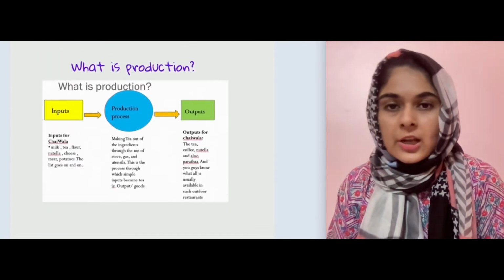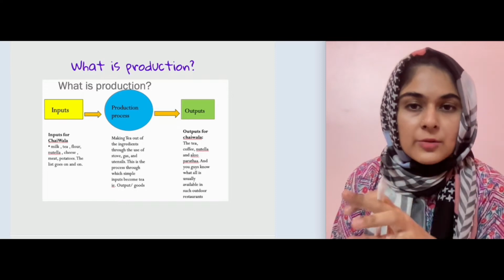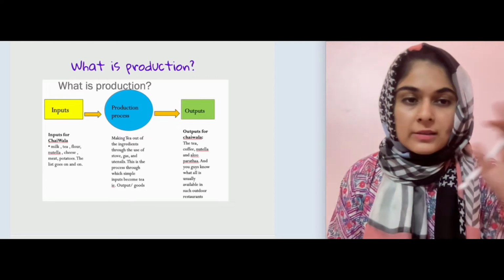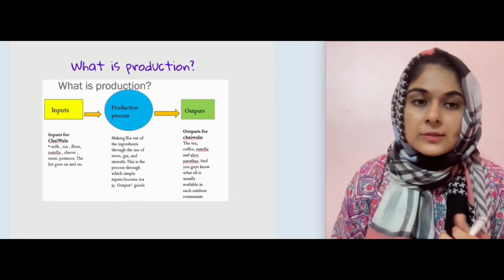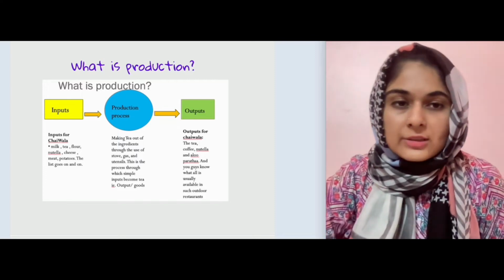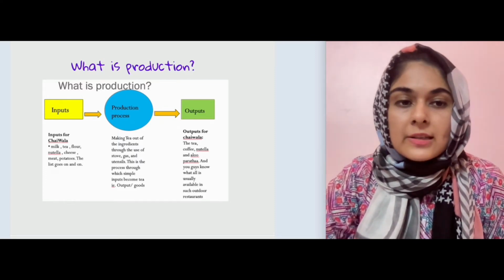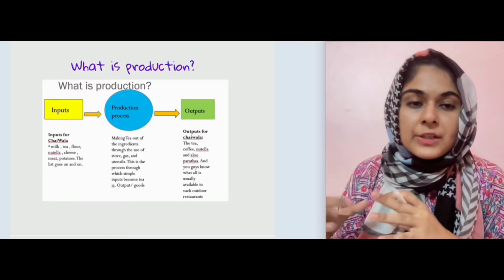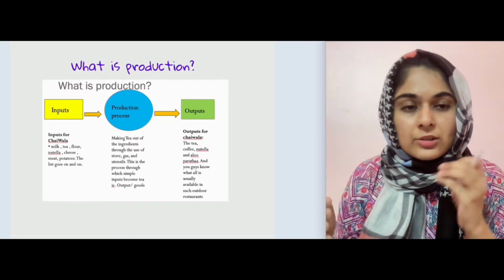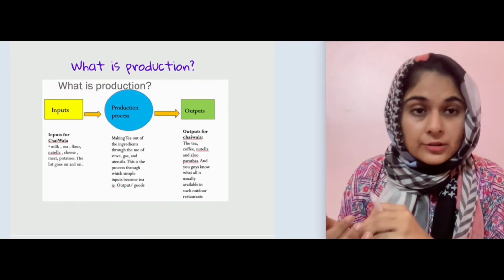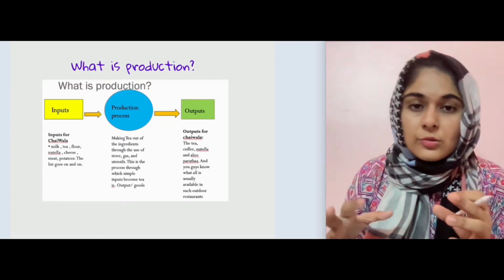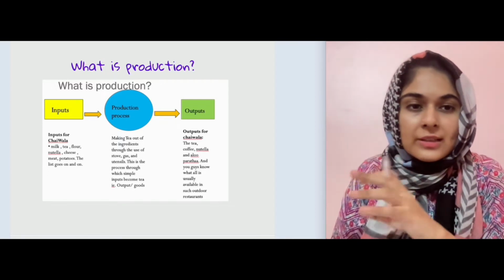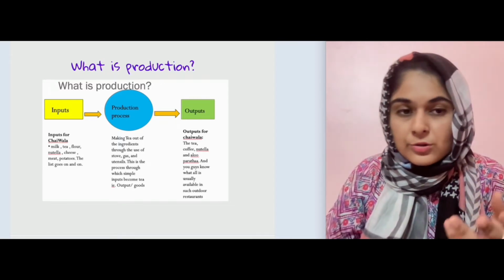Okay, what is production? So production is a process in which you use the inputs to make the output. So literally there are so many production processes around us, so many times. So if we go to a restaurant for example, तो restaurant में भी production होती है. जैसे raw material जो ingredients होते हैं, those are all raw materials. Those are basic materials, and then you have labor who are working on those ingredients to make a recipe out of it. So whatever they are making is the output. So the process that is happening in the kitchen when we go to a restaurant, that is production.